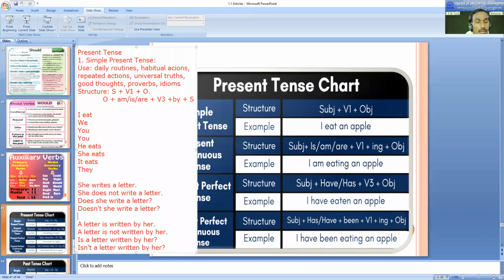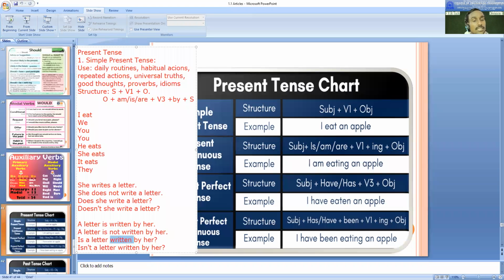First of all, positive sentence, affirmative, that you can call. Negative sentence with not. Then verbal question positive, verbal question negative with not. Then passive, affirmative passive: a letter is written by her, which is the passive of this sentence. Then negative of passive, with not: a letter is not written by her. Question: does she write a letter? Its passive will be: is a letter written by her?